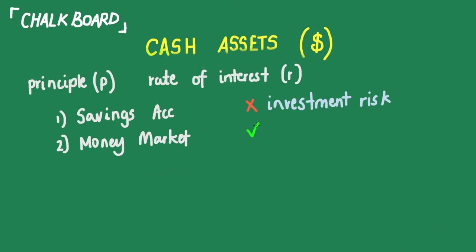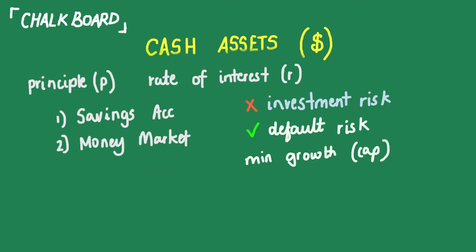Now, what it is privy to is something called default risk. What exactly is default risk? Well, it's the chance that the deposit taking body, which could be a bank or a savings institution, collapses and you do not get your money back. So, whilst a savings account is not privy to investment risk, it can have the possibility of being exposed to default risk. And there tends to be very minimal or no growth associated with it, or no kind of capital growth associated with these accounts. So these are the three main features of a savings account.